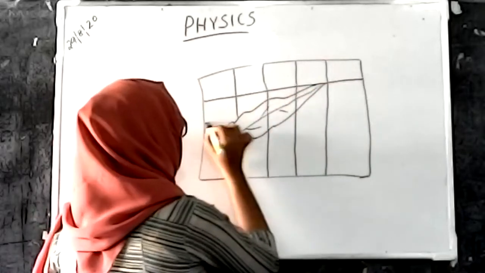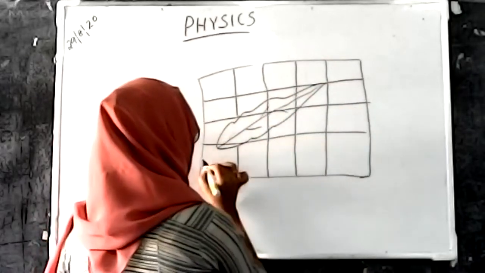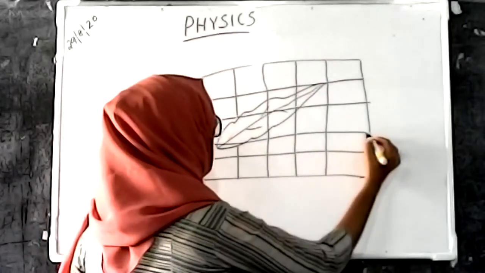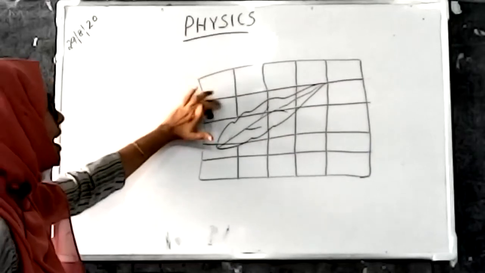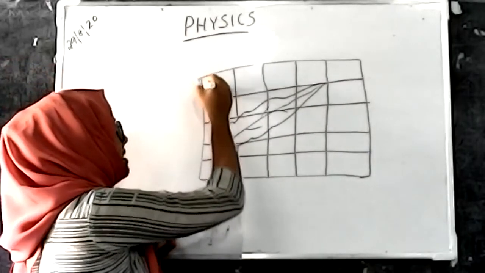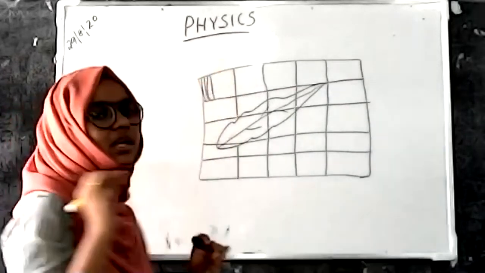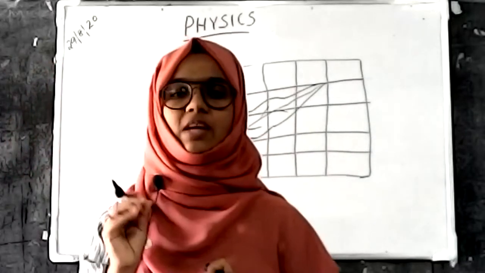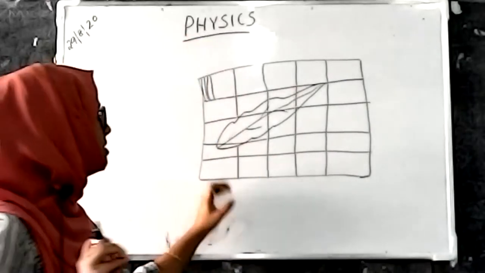Imagine this is the graph paper we are taking, and each square has some smaller lines inside it, and each smaller line has a unit. And we have to find the area of this leaf.